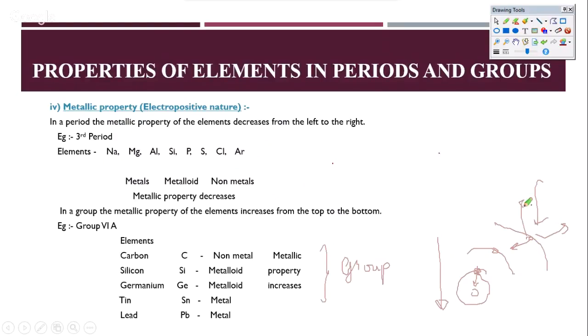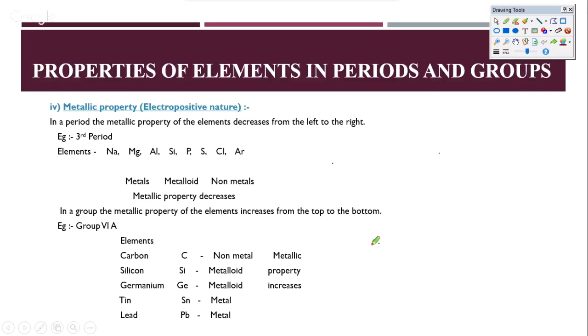So the electron donating ability will increase as you go down the group. Therefore, you will see that the metallic property increases as you go down the group, as I have shown here in the chart. Okay, so that's the metallic property trend, or electropositive trend, of the elements in the periods and groups.